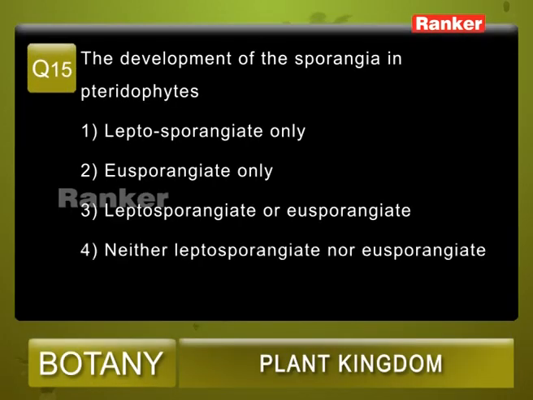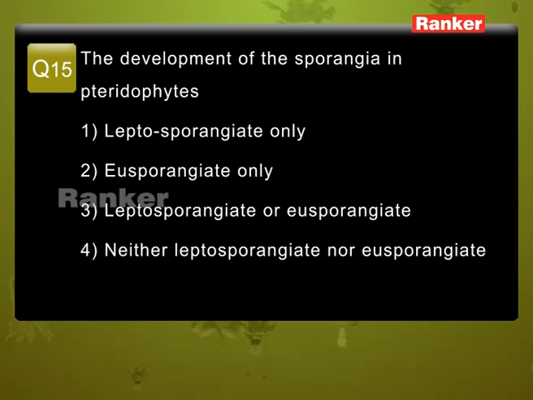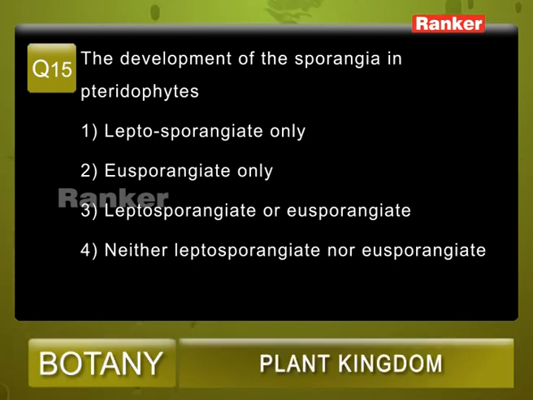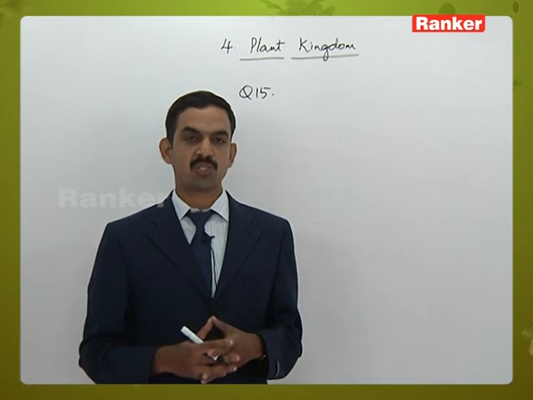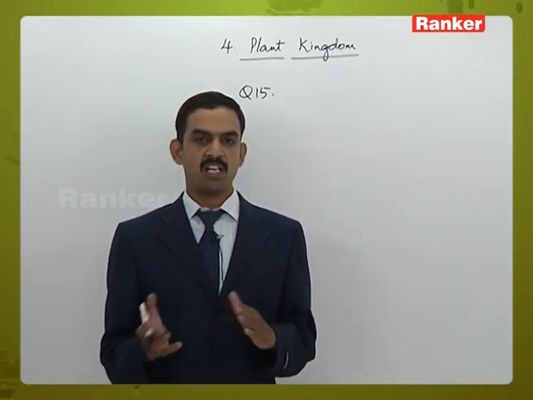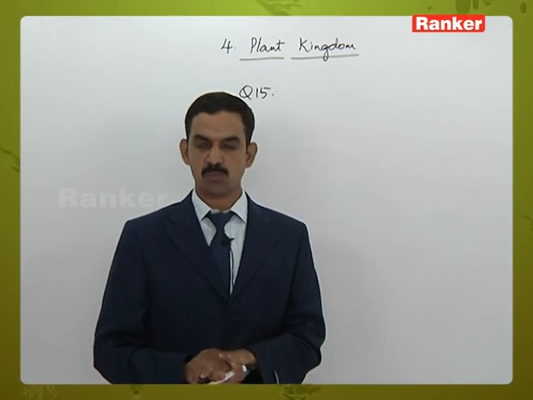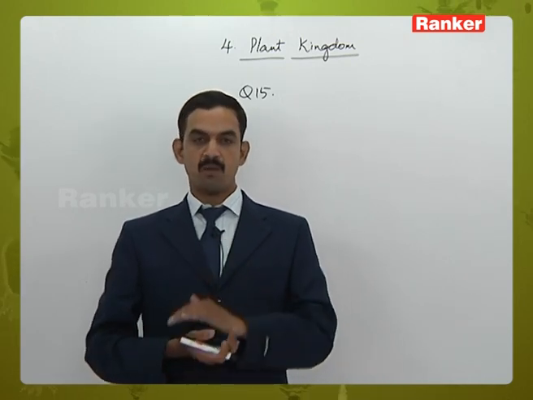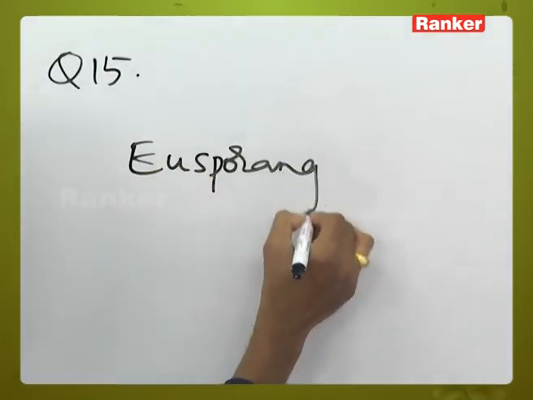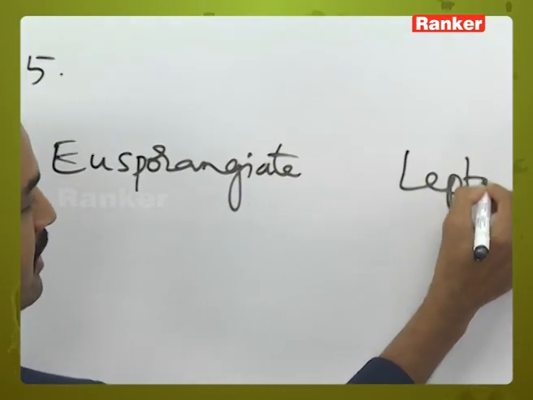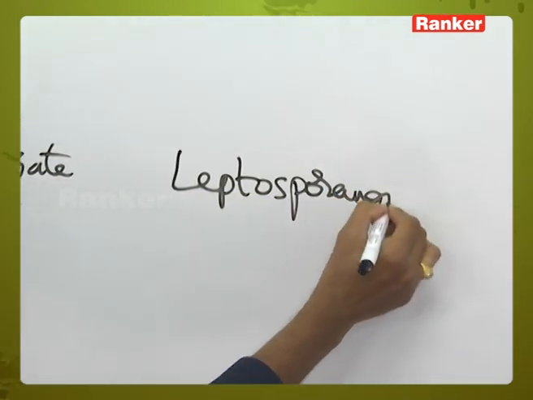Question number 15, the development of sporangia in pteridophytes. Options: 1, leptosporangiate only. 2, eusporangiate only. 3, leptosporangiate or eusporangiate. 4, neither leptosporangiate nor eusporangiate. Okay. In pteridophytes, the sporangia are the structures which produce spores. Already we discussed that it may be of homosporous condition or heterosporous condition. Then the type of development is of 2 types here. One is called eusporangiate type of development and the other is called leptosporangiate type of development.